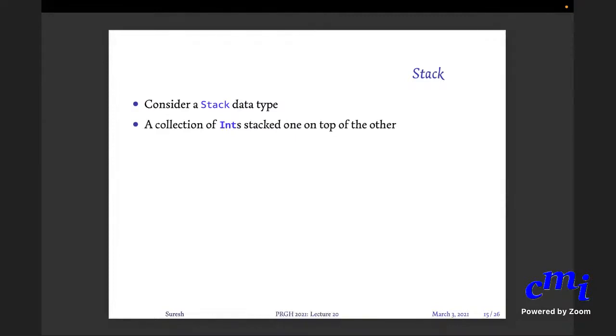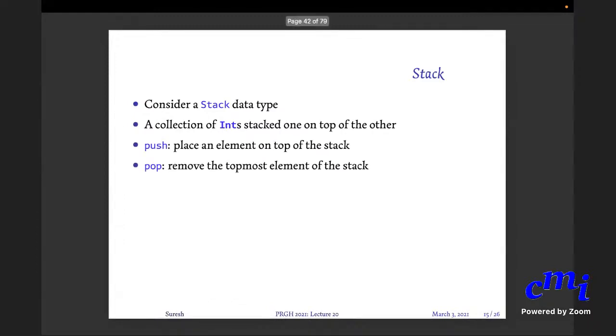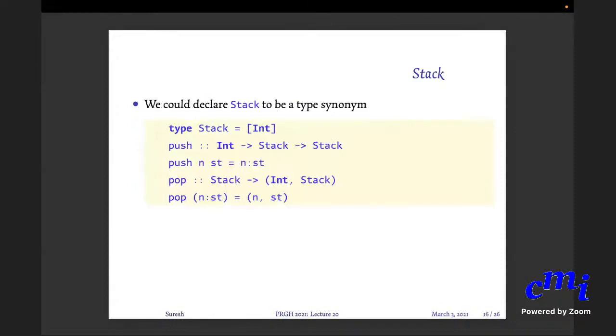So let's say here we want a collection of ints stacked on top of another. Push will place an element on top of the stack. Pop will remove an element from the top of the stack. Now you will see that this is exactly the same as lists. Because to push something, if you imagine that the head of the list is the top of the stack, to push means to add something to the beginning of a list. To pop means to take out the top element, so you will be left with the tail, that is the rest of the stack. So this is almost isomorphic to stacks.